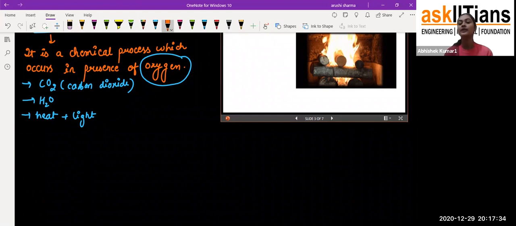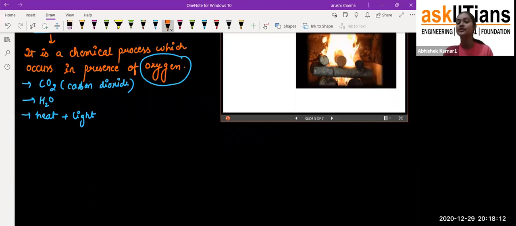When you go to class 10th, you have one chapter in your syllabus called carbon and its compounds. It is a very important chapter, students, because when you study that chapter, you'll find that we human beings, plant bodies, wood, everything is made up of carbon only. So when, in the presence of oxygen, we combust them, we give fire or burn that product, we get carbon dioxide along with heat and light.